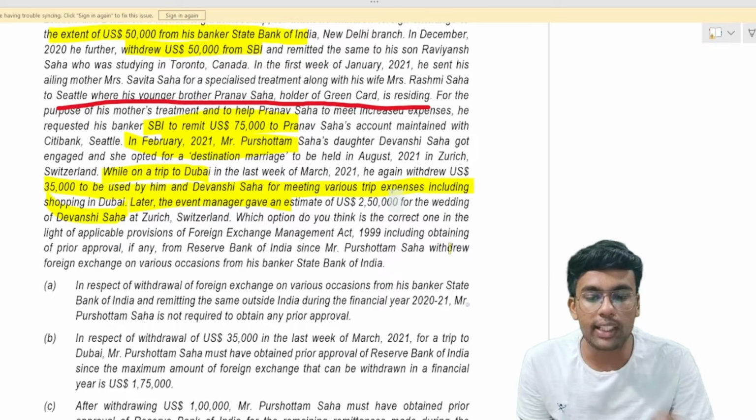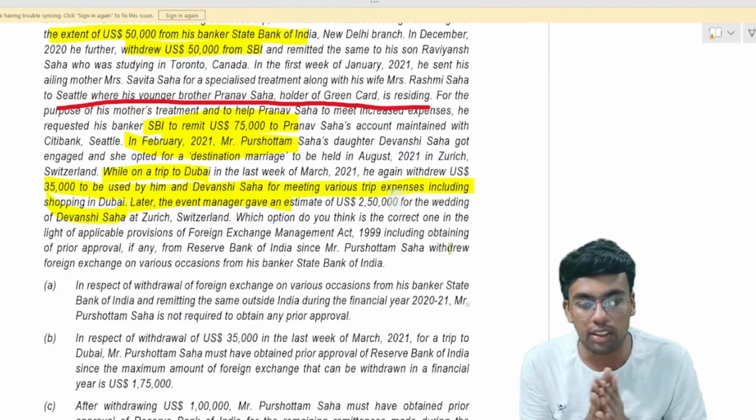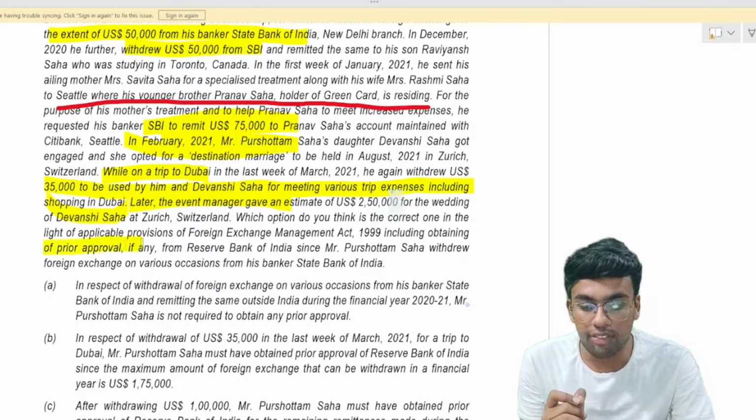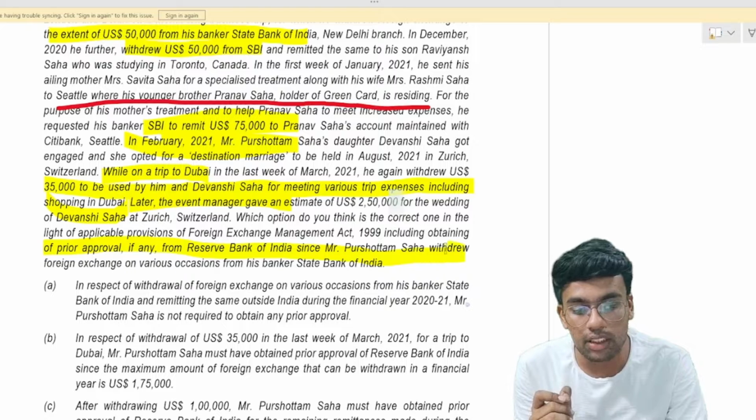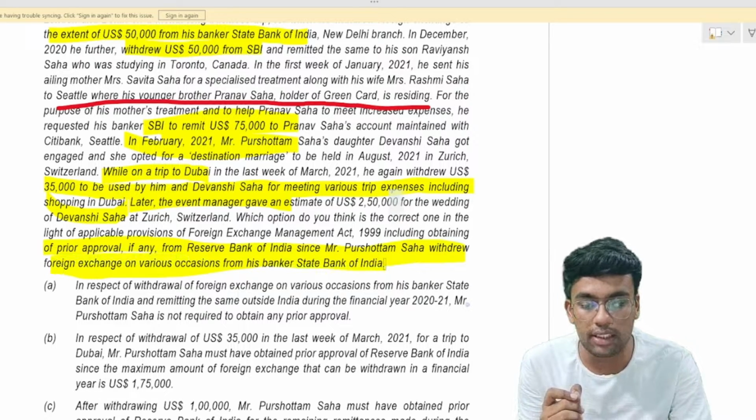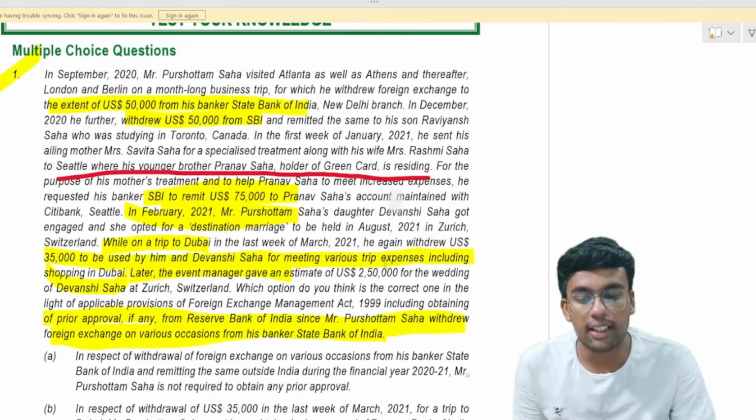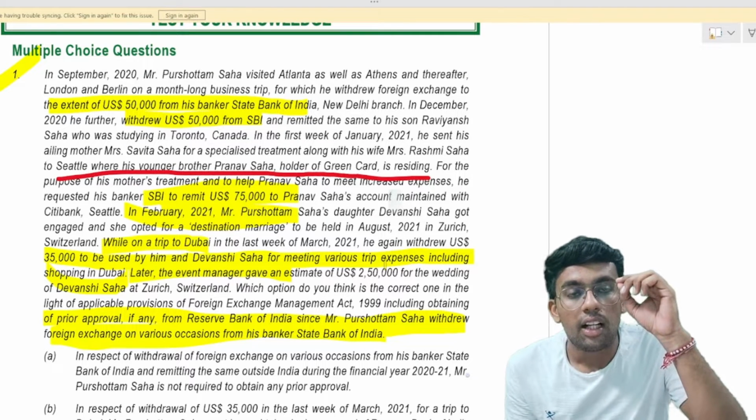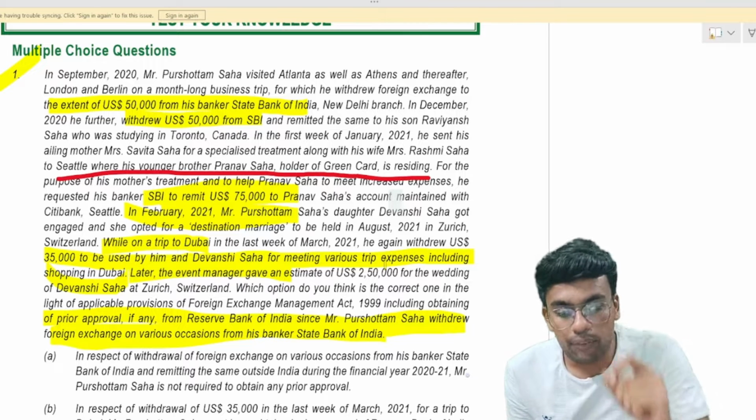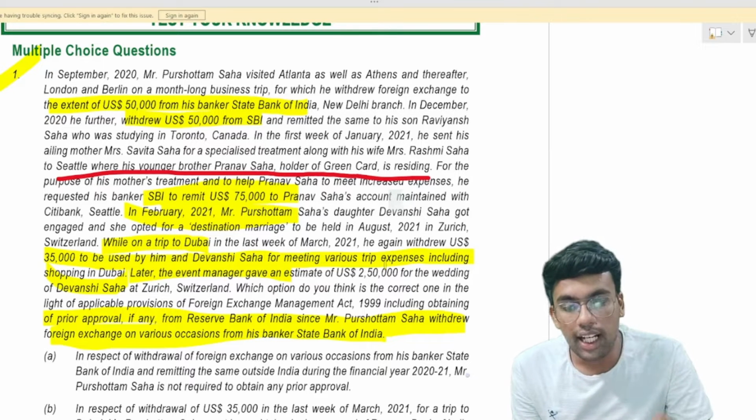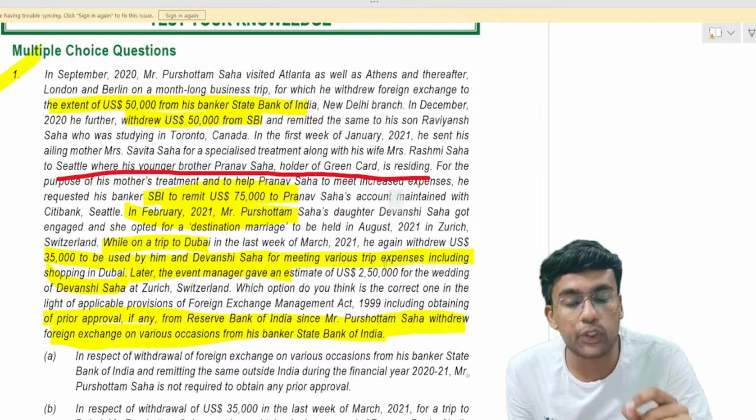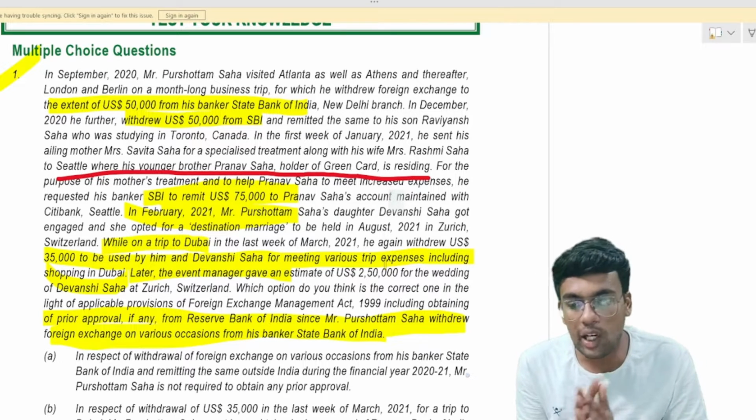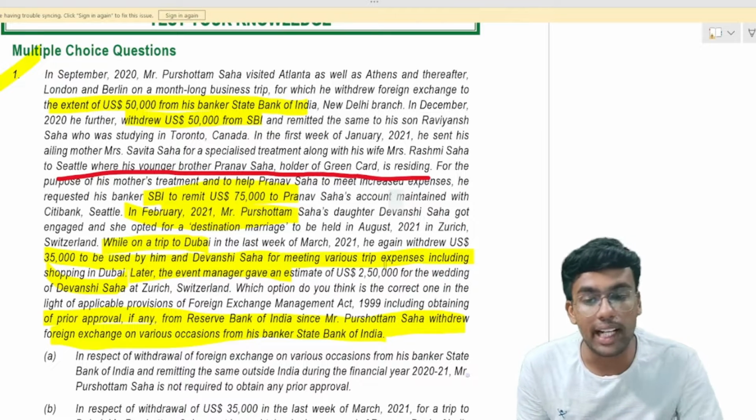Now, which option do you think is correct in the light of the applicable provisions of the Foreign Exchange Management Act, including obtaining prior approval, if any, from the Reserve Bank of India, since Mr. Purushottam Saha withdrew foreign exchange on various occasions from his banker, State Bank of India? In this question, they are asking whether any prior approval is required from the Reserve Bank of India if Mr. Purushottam Saha is remitting any money outside India. Now let us count the total amount of remittance being made outside India.